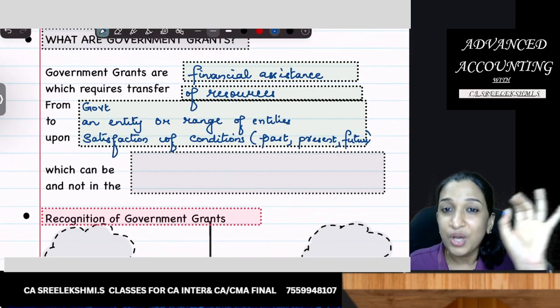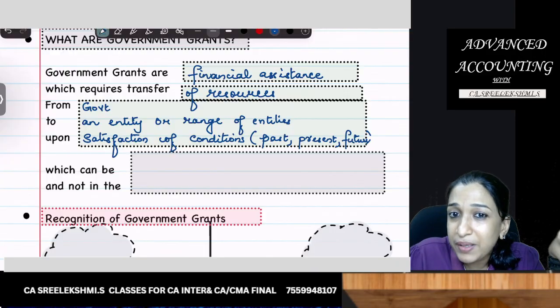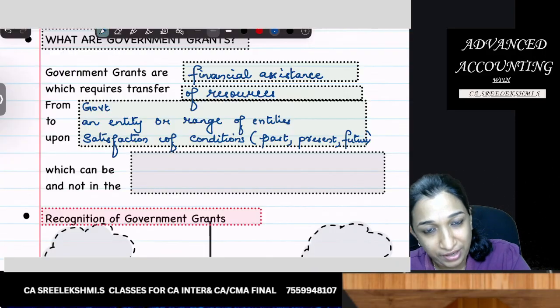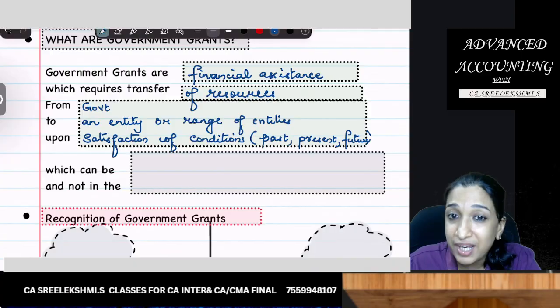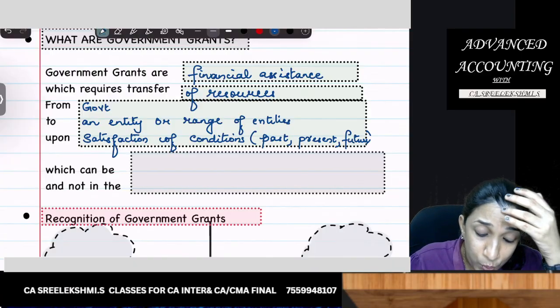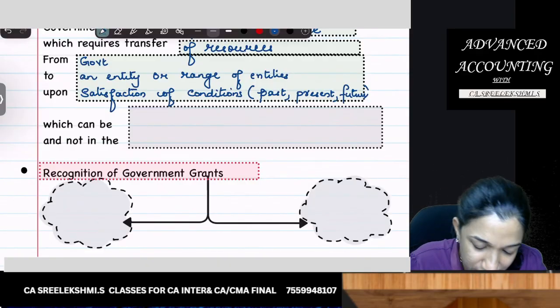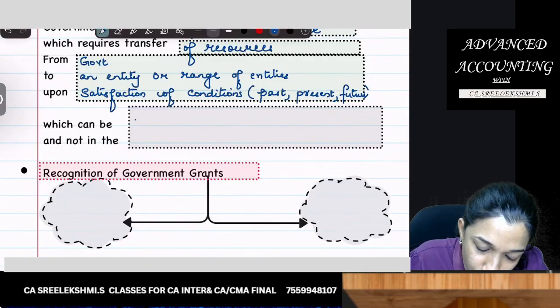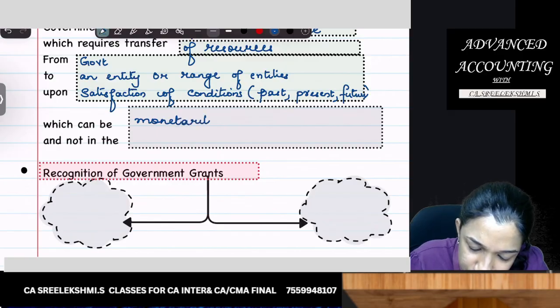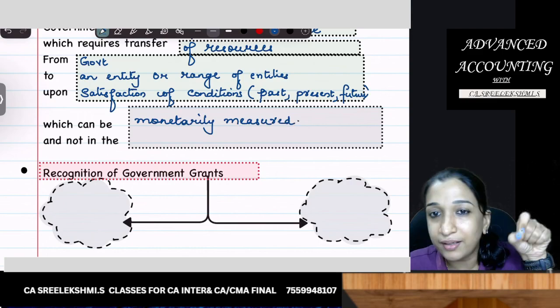Government grants are financial assistance which requires transfer of resources from government to an entity or range of entities upon satisfaction of conditions, past, present or future conditions, which can be monetarily measured.